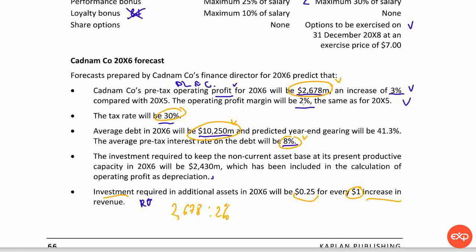However, this is the revenue for 2016. And to calculate the increase in revenue, we need to see the increase in operating profit, and it's 3%, so we multiply it by 3 and divide by 103. And that will be the increase in revenue, and we need to multiply that by $0.25, and that's what we are going to get.